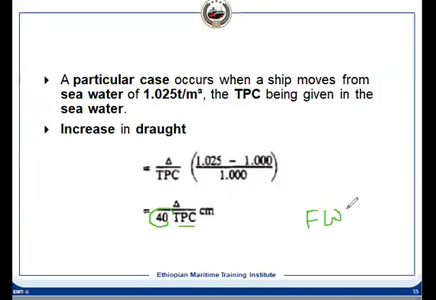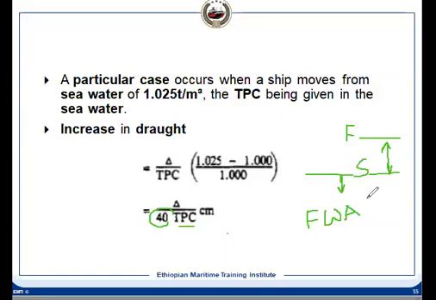Why is it kept? Because in the load line, you will see there is a summer load line and a freshwater load line. There are other lines also, but only the summer and freshwater load lines, that difference is this difference. This is the freshwater allowance. Why is the freshwater allowance kept? Because when the ship is in river, the draft will be more. And if a vessel is loaded up to the summer load line, then once it goes to the sea, the draft will reduce.